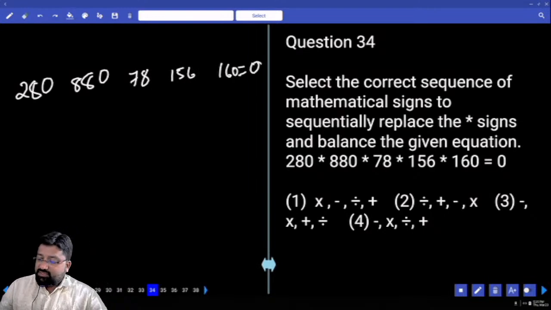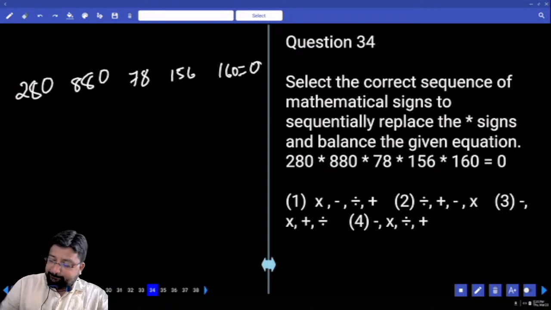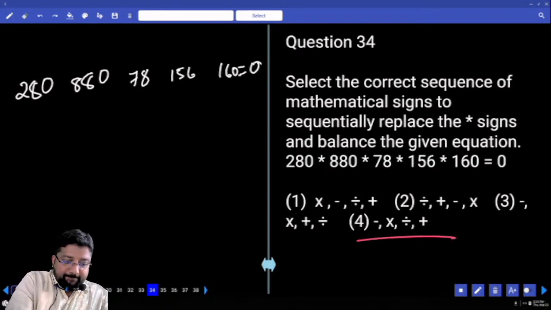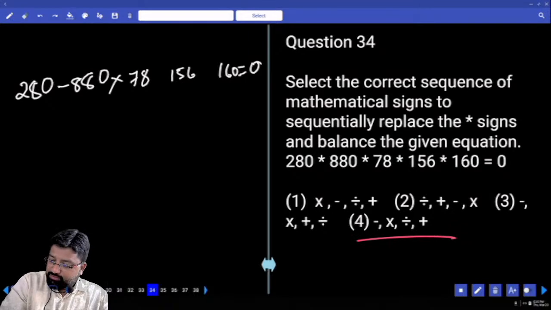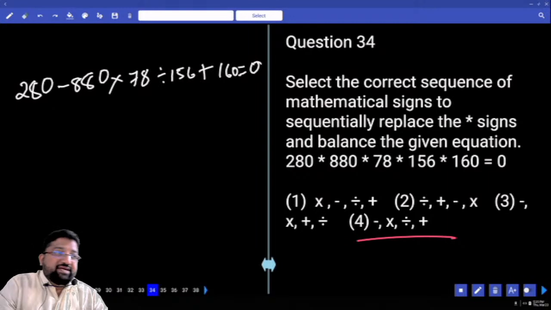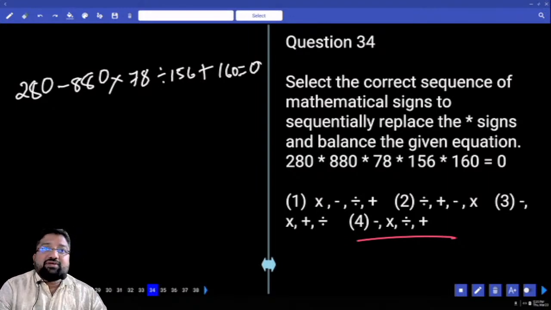And then last, we are going with the last option. Minus into divided by plus. Now 78 divided by 156, exactly 1/2. Luckily, immediately it is followed by 880.